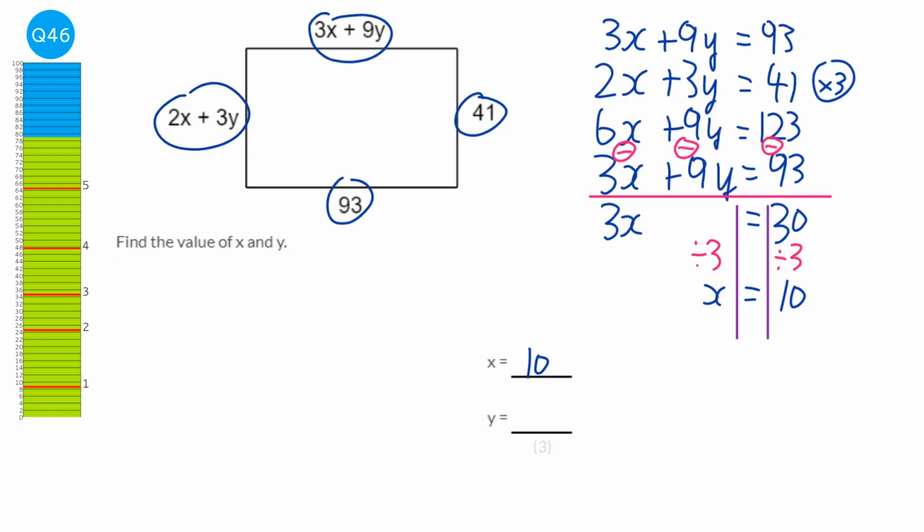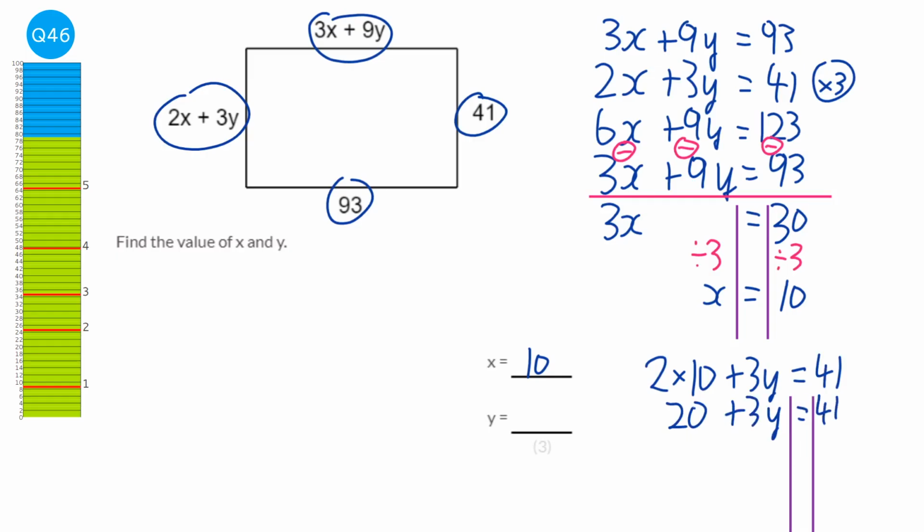So what I'm going to do is just pick one of the equations. I could pick the 2x plus 3y equals 41, and just substitute the value of x in. So 2 times, instead of x, it's times 10, plus 3y equals 41. So it would be 20 plus 3y equals 41. Get my solving lines in. And we're going to take away 20 both sides. So we've got 3y equals 21. And then we're going to divide by 3 both sides. So y equals 7. So we've got x equals 10, y equals 7.